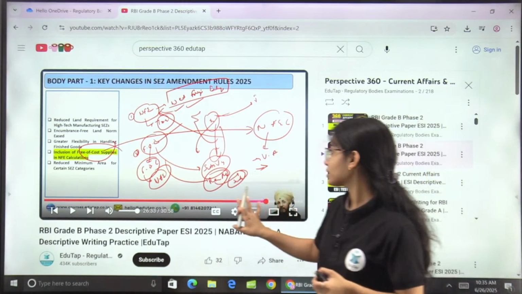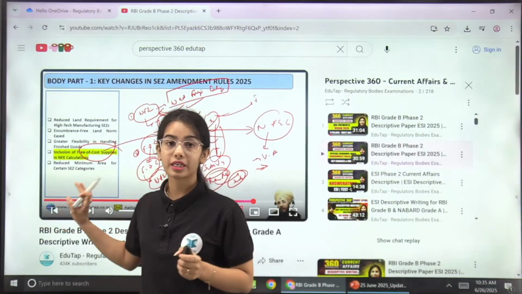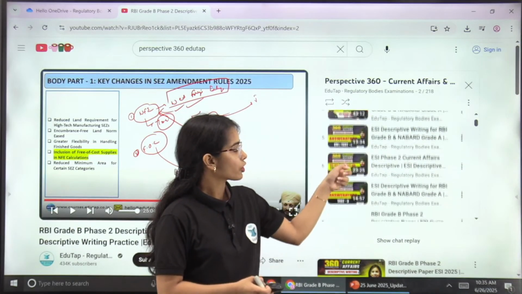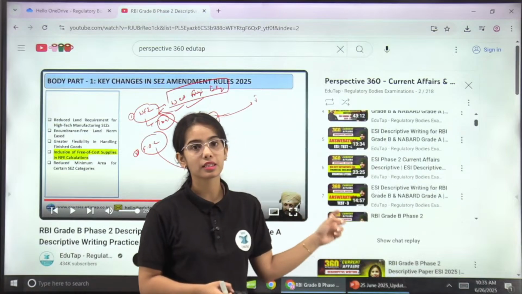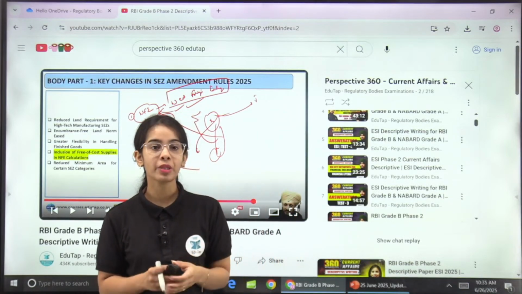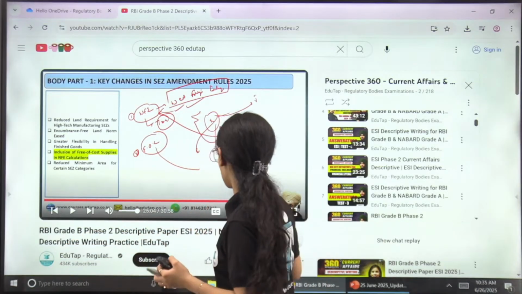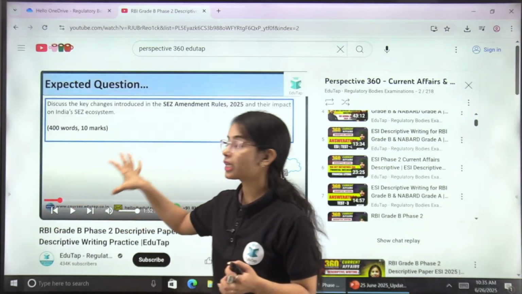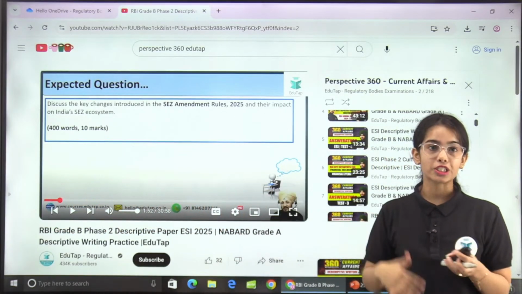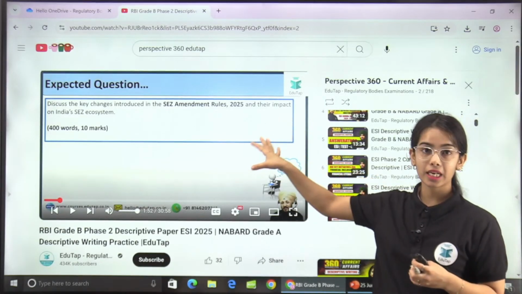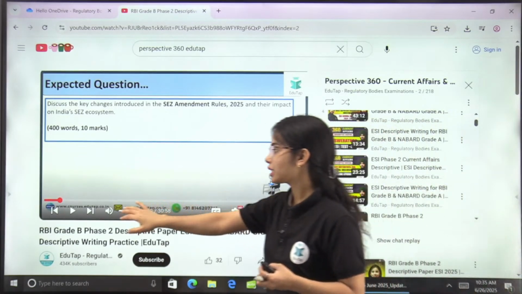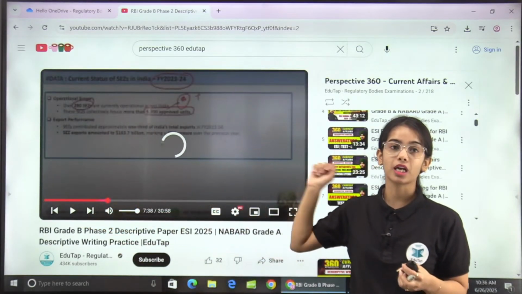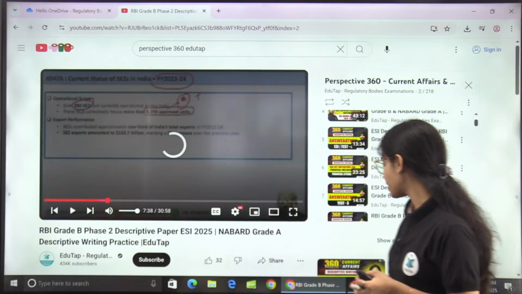Here you can see that this is the series that we are running for answer writing practice, in which Jiskran sir is taking the sessions on Monday, Wednesday and Friday at 5 p.m. Through these sessions you will get the topic that is currently in news and quite important, recently the changes that have been made, and how the question can come in the examination, as well as the key points, what you can write in the answers, how the body should be written, how the introduction should be written, how the conclusion should be written. So this is the Perspective 360-degree series.